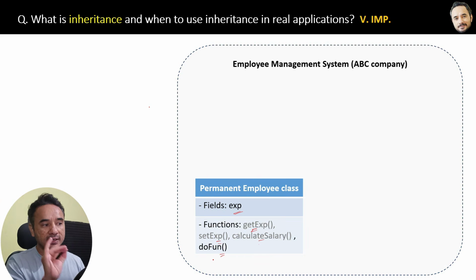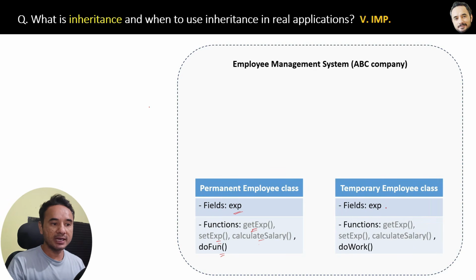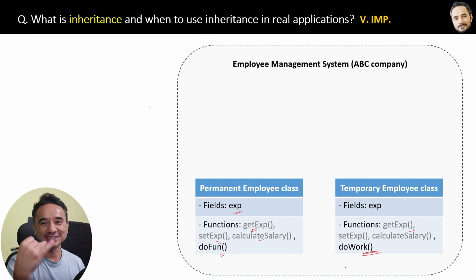Another class is for temporary employees. The TemporaryEmployee class has the field experience and some functions similar to the PermanentEmployee class, but doWork is a different function. So only a few functions are different and most of the functions are the same in the PermanentEmployee and TemporaryEmployee classes.